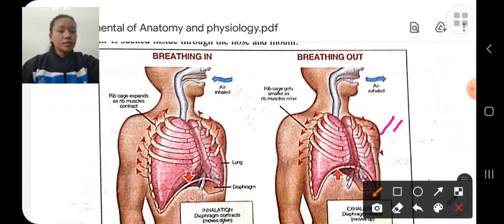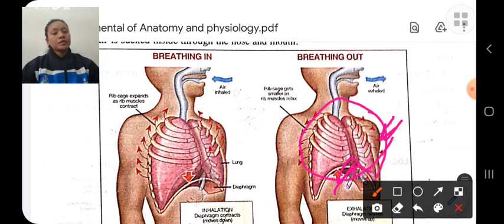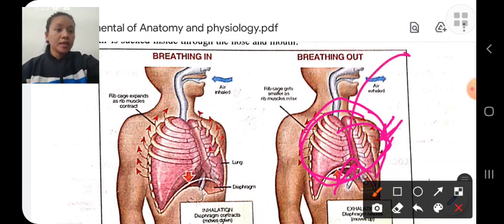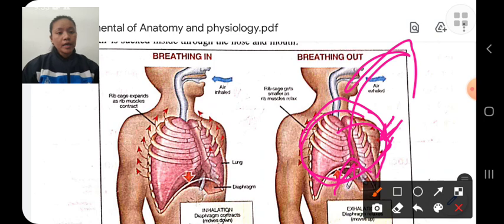Therefore, the ribs come inside and the diaphragm goes upward, which leads to a decrease in the size of the lungs. The space in the lungs decreases, so more pressure is developed, which results in air going outside.